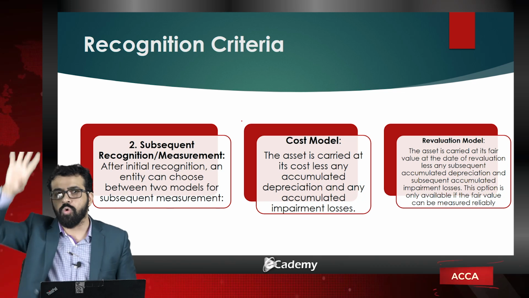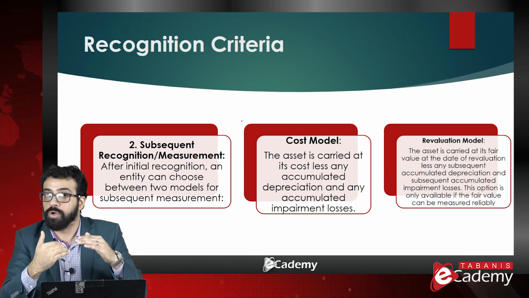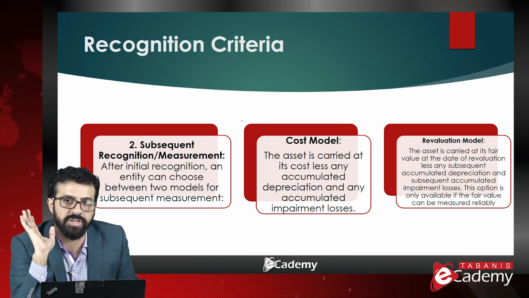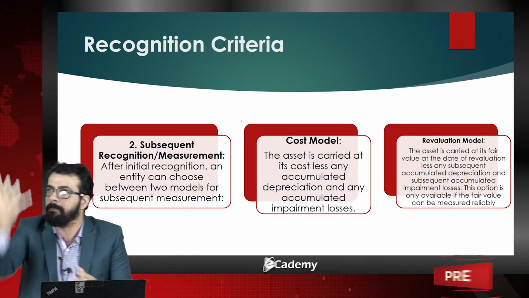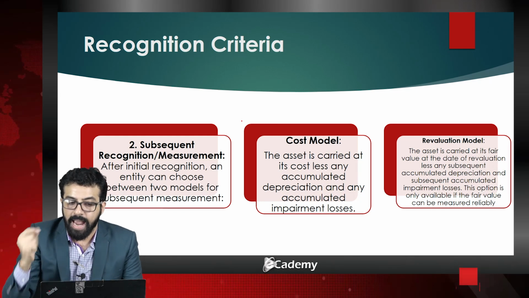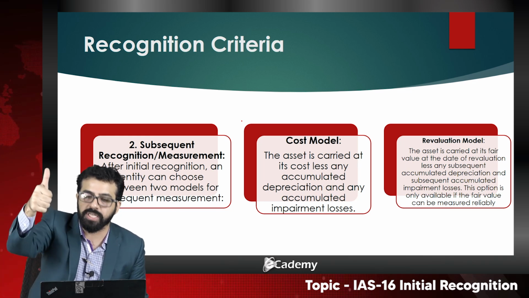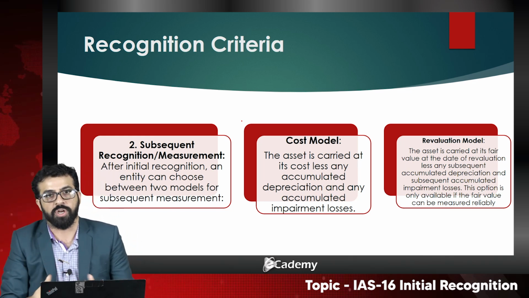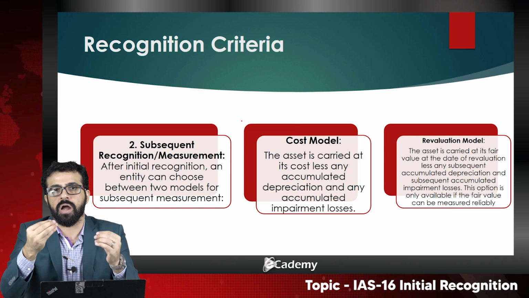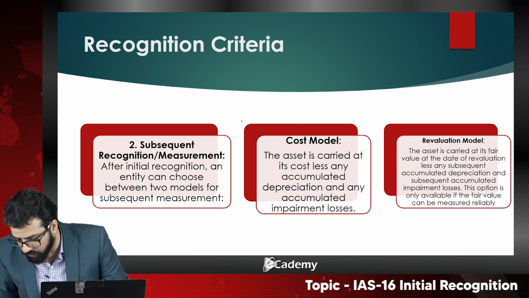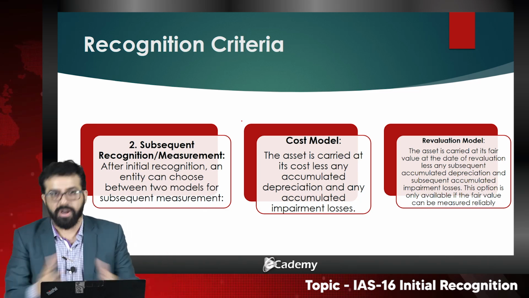So you need to understand the two types of measurement: initial recognition or measurement, and subsequent recognition or measurement. After initial recognition, when you initially record the cost of an asset after combining all the components of cost, then the entity has a choice between two models. Number one is the cost model and number two is the revaluation model, and that is examinable in F7 to a greater extent than you can even imagine. That is examinable under the preparation of a single financial statement, it can be examined as a separate question, and it can be examined along with other IASs.